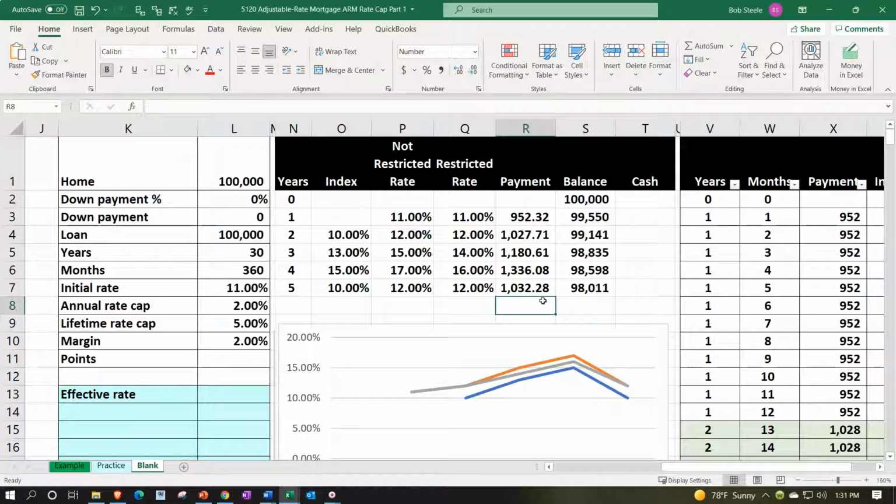Now, this one's a little bit safer given the fact that we have these caps. So if you have a worst case scenario with the caps, then you got this lifetime cap in this case, so you can't go over 16% in this case at least, which again would depend on the environment as to whether those rates are going to be high or low. So it would depend on the circumstances at the particular economic time. But you got those caps that should give you some borders and a little bit less risk than if there were no caps and the adjustable rate.